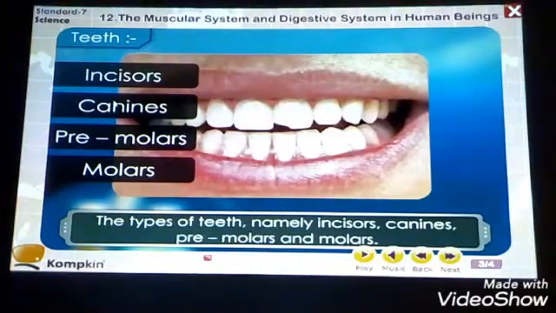So here the last type of teeth is molars. Molars are the teeth which are present exactly at the sideways in both the jaws and they are helping in the chewing action. मतलब स्लोली किसी भी चीज को प्रॉपरली बाइट करने में, चीव करने में मोलार्स हेल्प करते हैं.